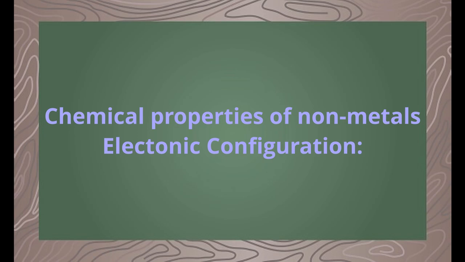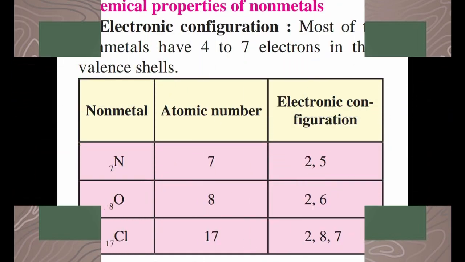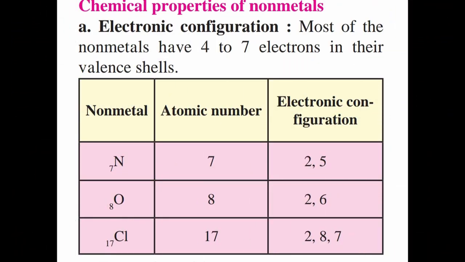See chemical properties of non-metals. Electronic configuration. Most of the non-metals have 4 to 7 electrons in the valence shell. See page number 51, there is a table. Non-metals are nitrogen, oxygen and chlorine. Atomic number of nitrogen is 7, so electronic configuration is 2,5.